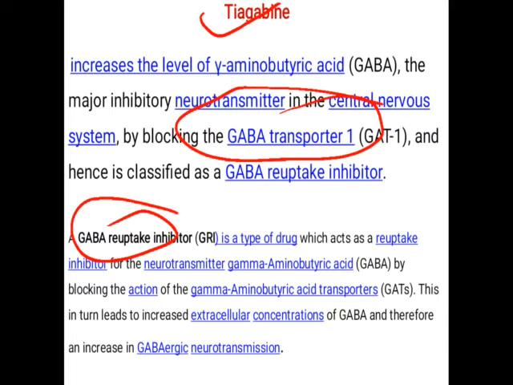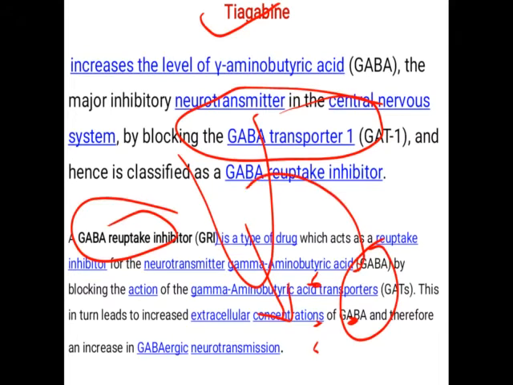Okay, so we have already seen that when GABA is released from the nerves to bind to the receptor, some of the GABA enters again into the neurons. How does it enter into the neurons? There is one transporter system present, and that transporter system is called GABA transporter 1, that is GAT1.